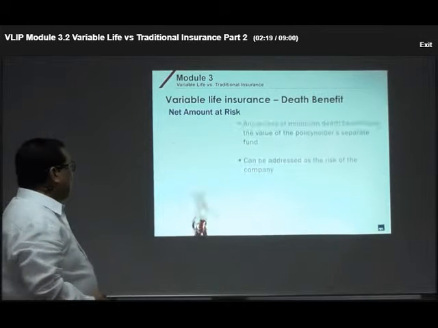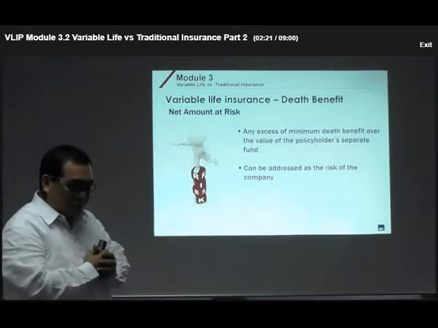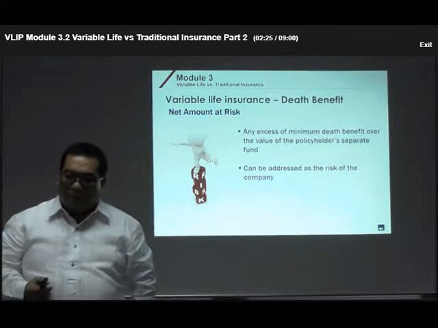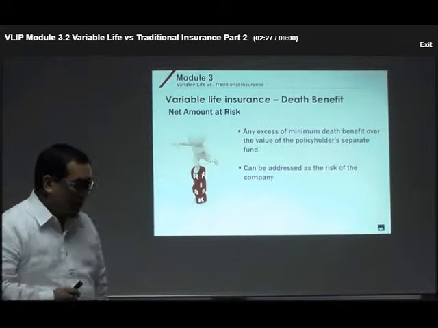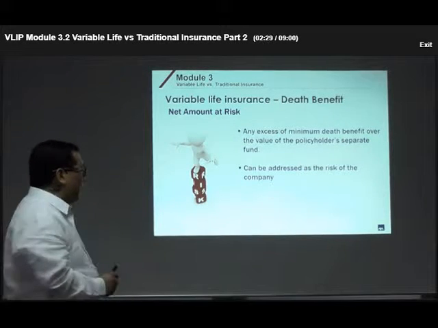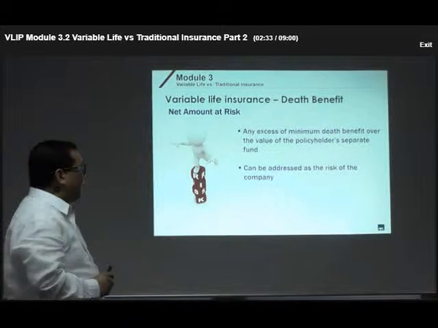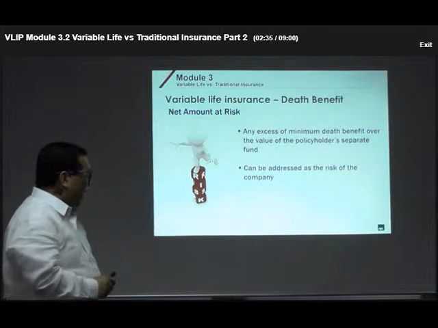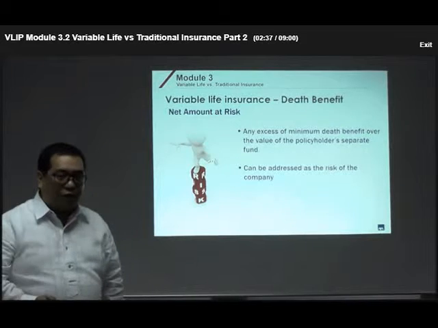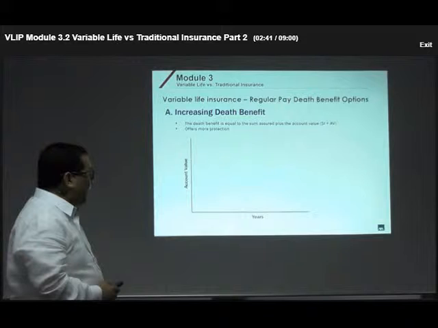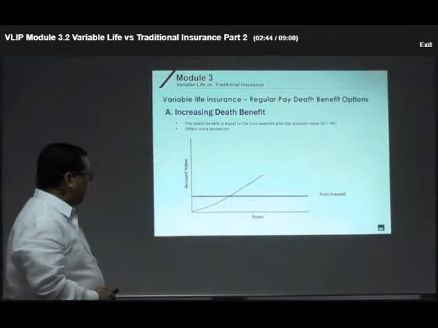Now, let's also talk about the net amount at risk, because this is also a consideration when we talk about variable life insurance. There is always that net amount at risk. It is any excess of the minimum death benefit over the value of the policyholder's separate fund, and it is the risk of the company. To further explain this, let me explain this using this table here.